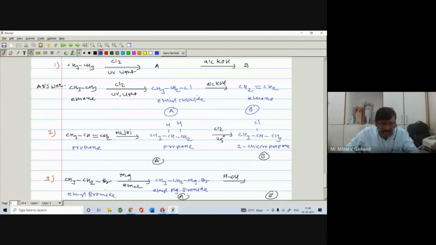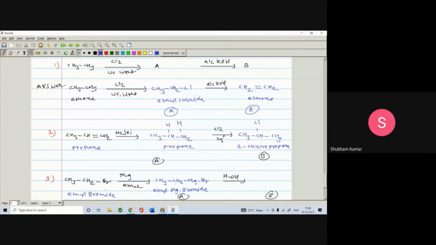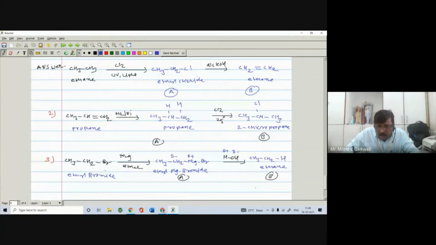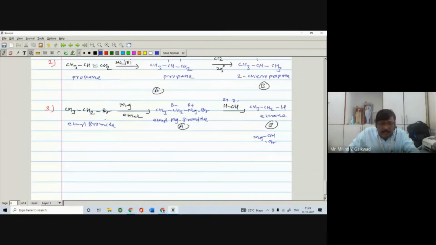Right, means carbon, CH2, carbon, right? So here you see that this magnesium has the positive charge and this carbon has the negative charge. So hydrogen is positive and OH is negative. So this H positive will attack this CH2 negative. So here you are getting CH3, then CH2 and H, means you are getting ethane. Even though we don't write the next one, it also works, but you have to write. Here is a magnesium, here is a OH, and here is a Br. This is the product, and these are the products, right?